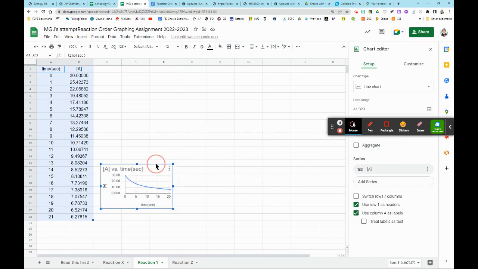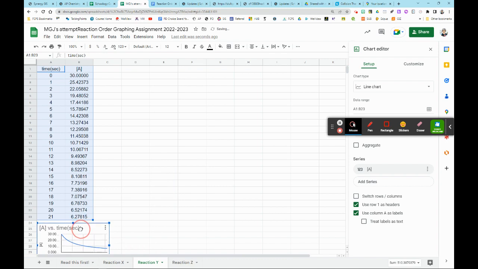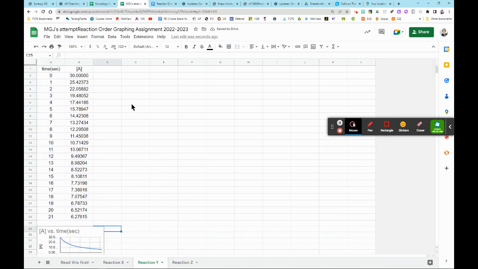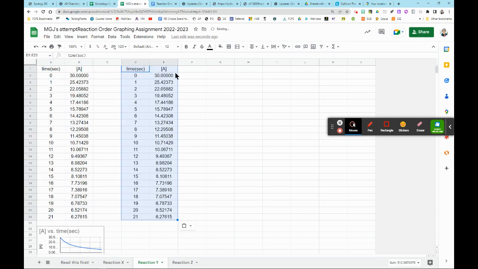I'm going to shrink it down and stick it under here because I know I'm going to copy it to a page anyway. Then I also wanted to highlight again, so I just put my cursor on that, hold down the shift key, go over one, and hopefully you can hear my little keyboard tapping. I'm going to Control-C to copy and I'm going to put it right here, Control-V.